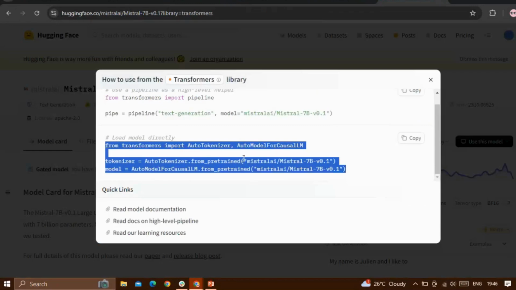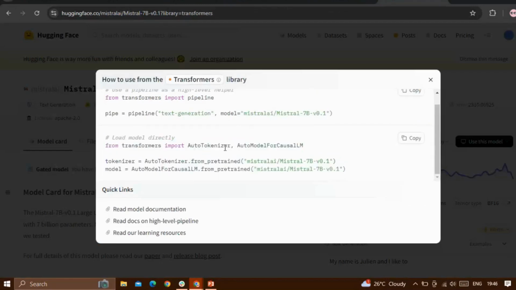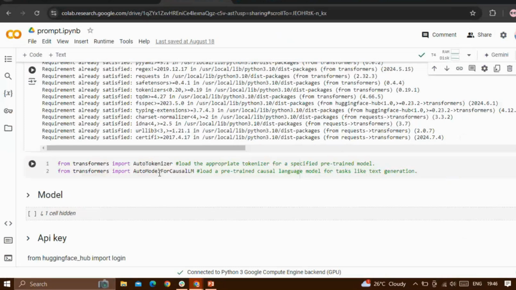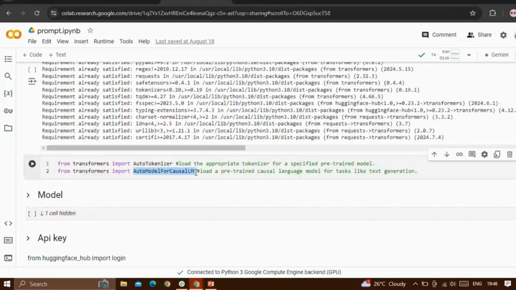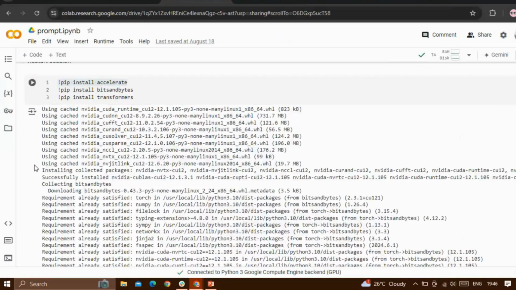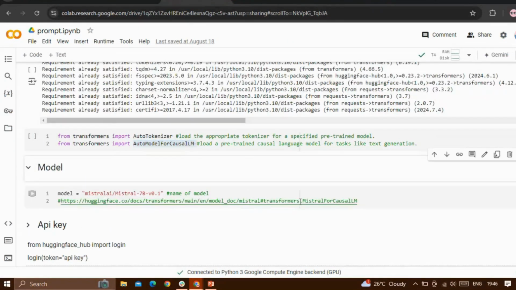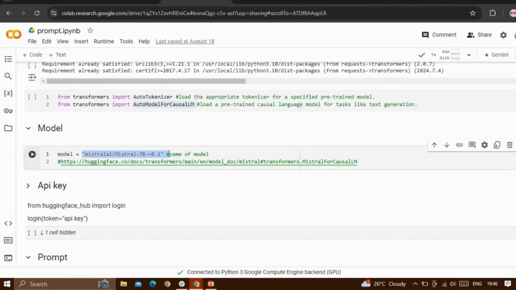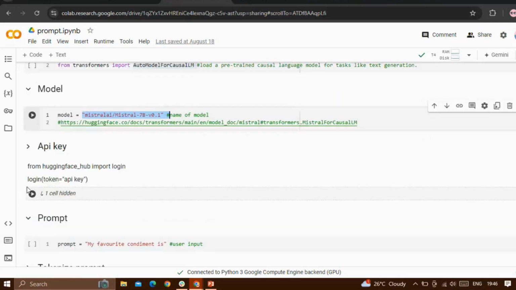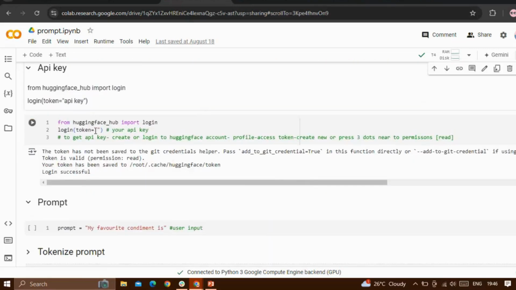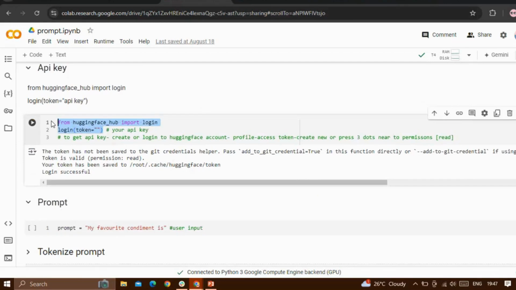From the first, we need to load the model using transformers. So we have to give AutoTokenizer, get the tokenizer of the model. AutoModelForCausalLM is for text generation. Here I'm using the Mistral 7B version 0.1 model from Hugging Face. Here I am logging into Hugging Face using the API key. Here you have to give the API key, whatever it is.